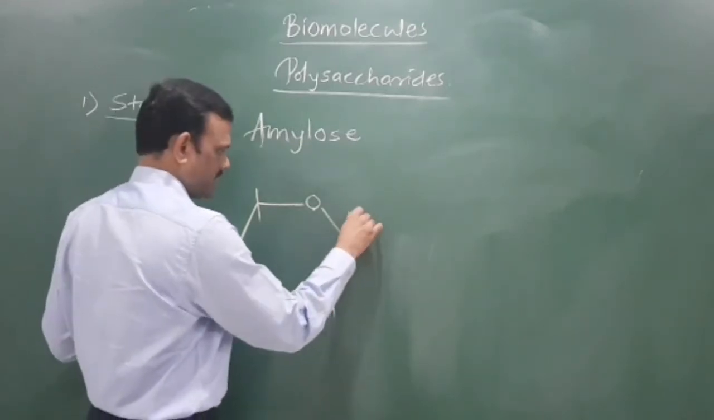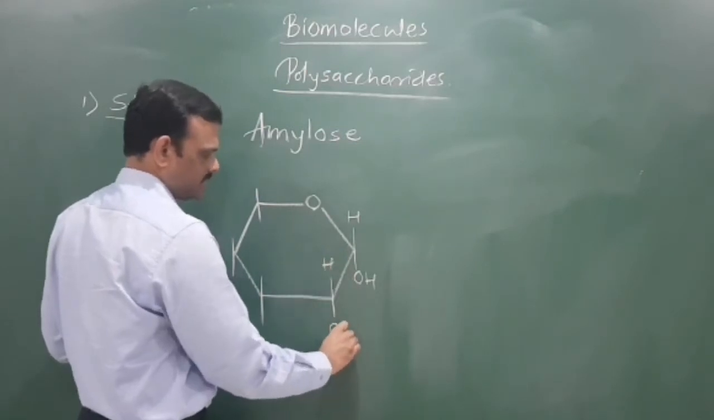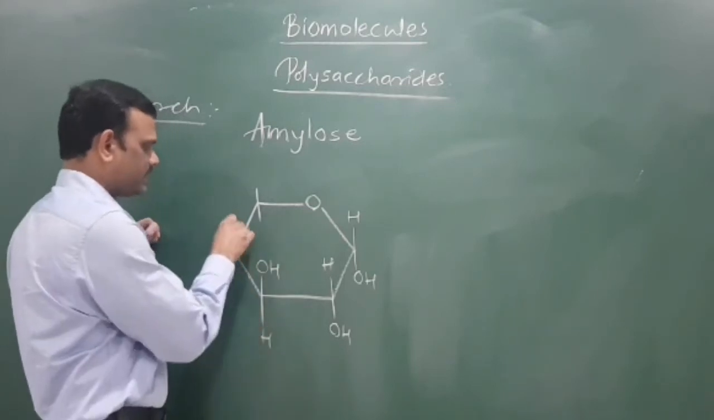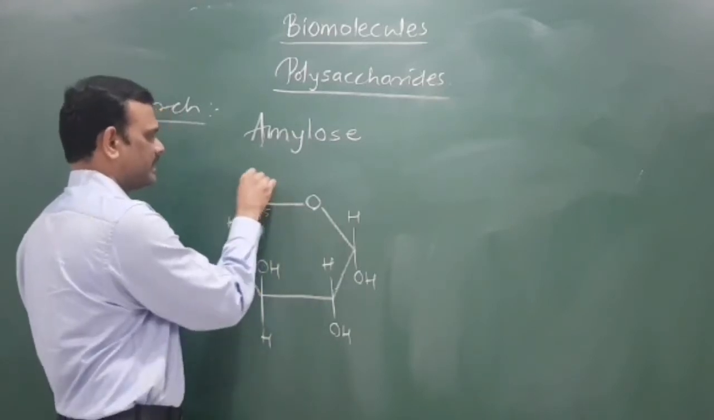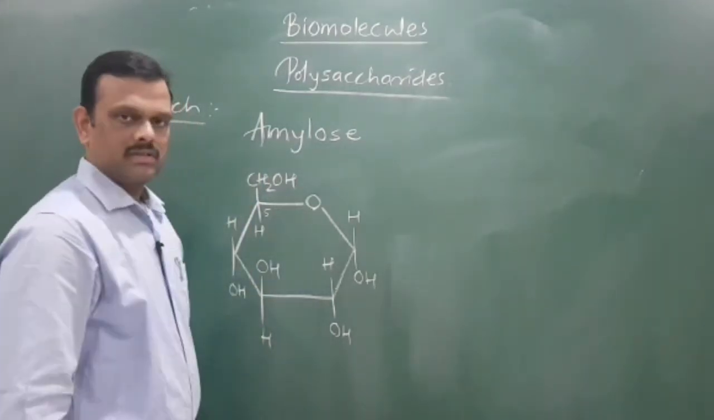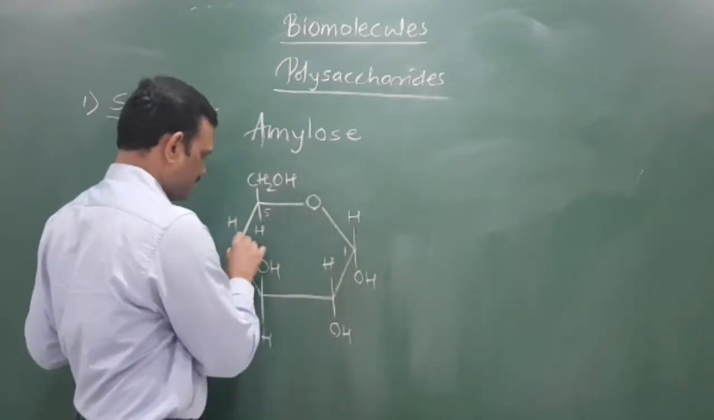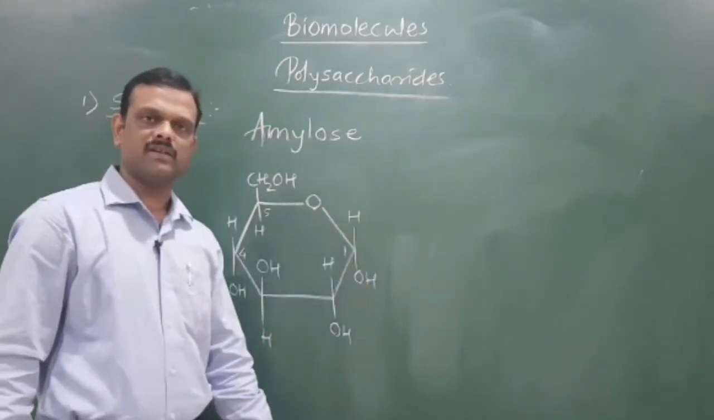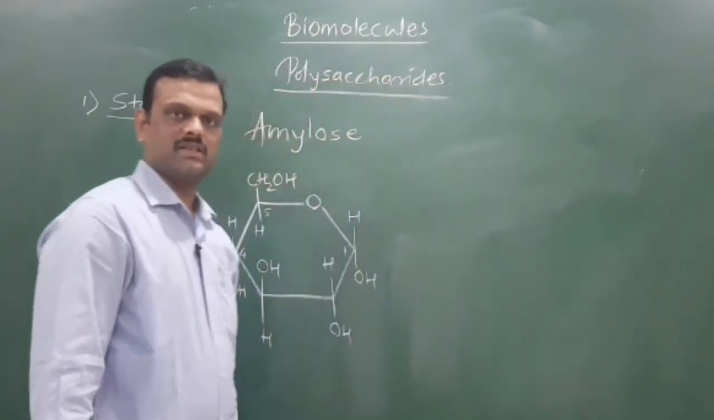Now in alpha form, H is up, OH is down. C2 contains H up, OH down, C3 contains OH up, H down, C4 contains H up, OH down, and finally C5 is attached to H and CH2OH, this one is the 6th carbon. Now what happens during formation of amylose, this C1 as well as C4 link to other units of alpha D glucopyranose and they form the long chain structure which is a polymer.